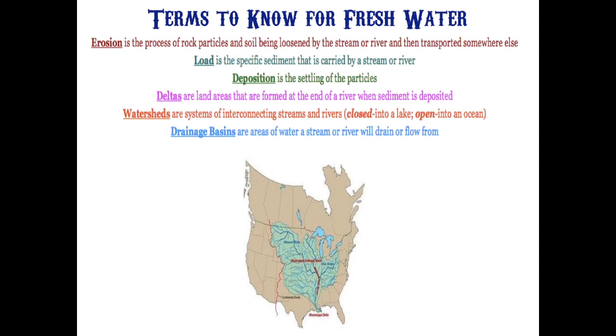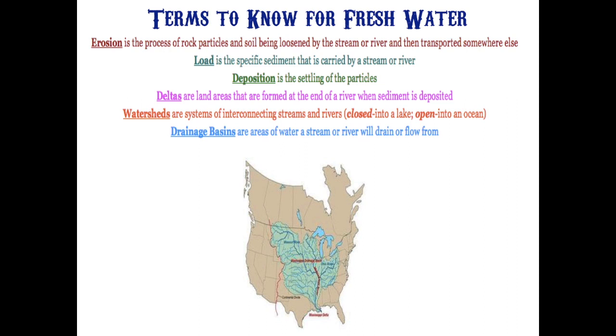Now, we've talked about watersheds before, but we haven't really talked about deltas or drainage basins. So a delta is actually the land area that's formed at the end of a river. So as we just talked about deposition, as a river is carrying all this sediment at the bed load, but also suspended inside, it then drops it off as it opens up into the ocean. And all this sand and mud gets dropped off and it starts piling up and up and up. And then it ends up actually creating land. Louisiana is slowly getting bigger because of the deposition of the Mississippi River.